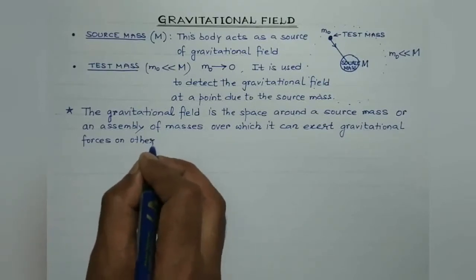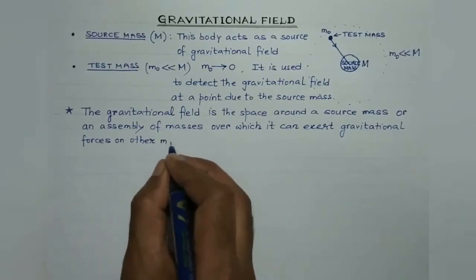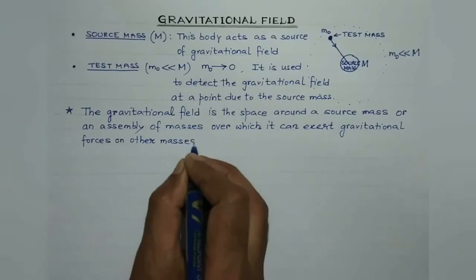So this is the qualitative or theoretical definition of gravitational field.